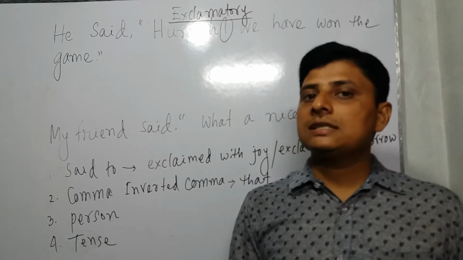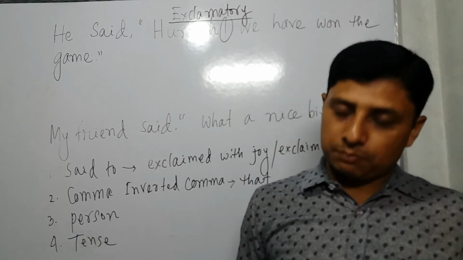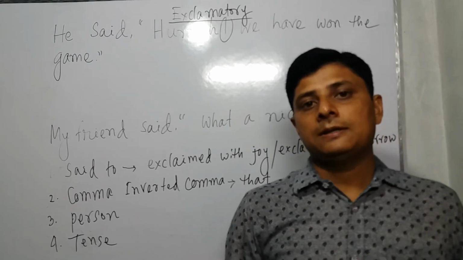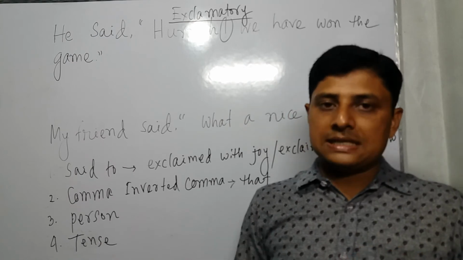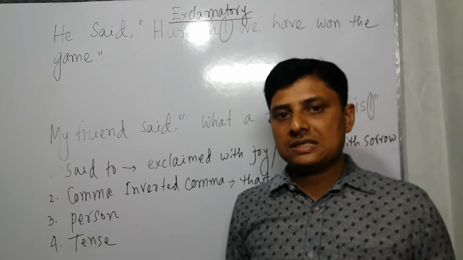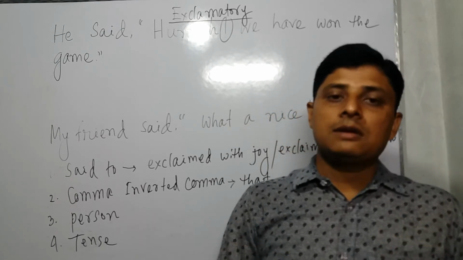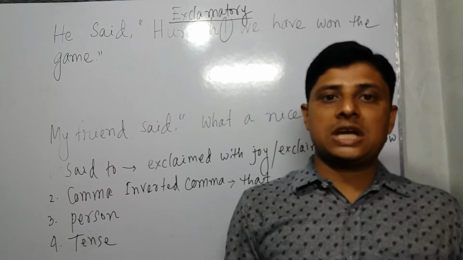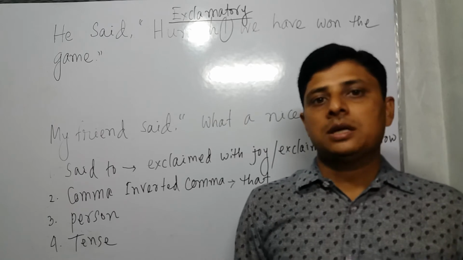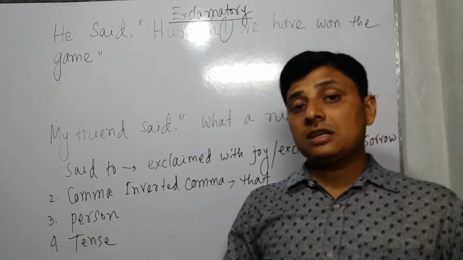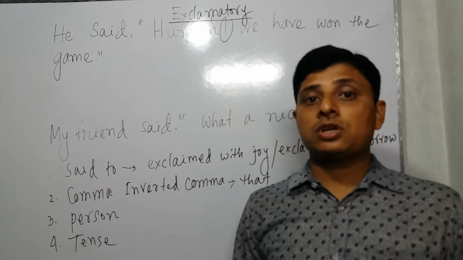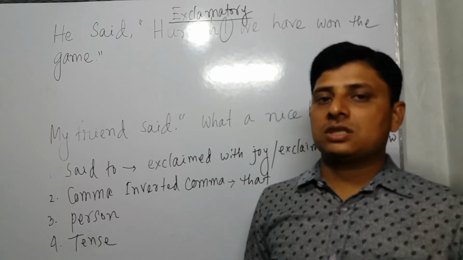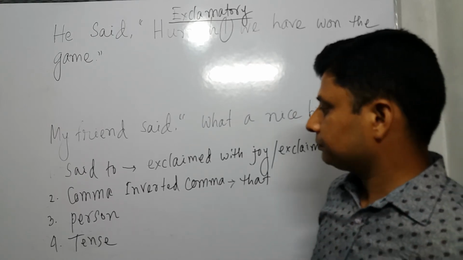Past indefinite becomes past perfect. Past continuous becomes past perfect continuous. Past perfect and past perfect continuous, no change. Future indefinite becomes future in the past: will becomes would, can becomes could, shall becomes should, may becomes might. When you find must, if it does not represent mandatory obligation, you will use had to; otherwise must stays constant.